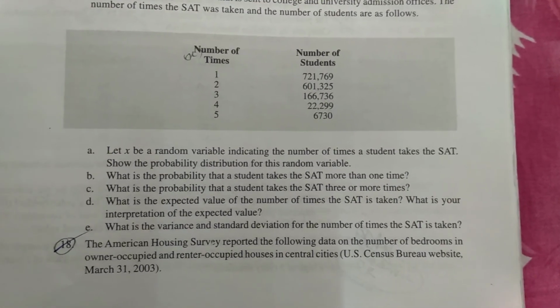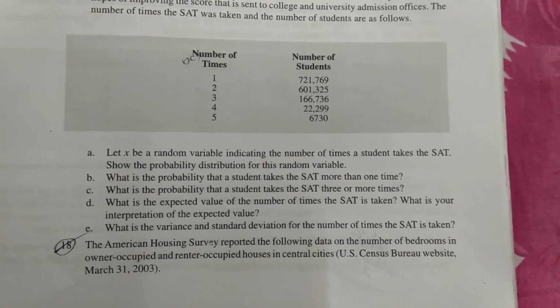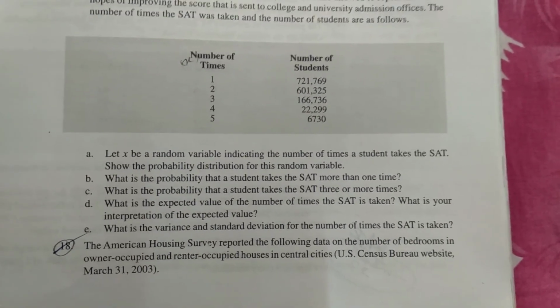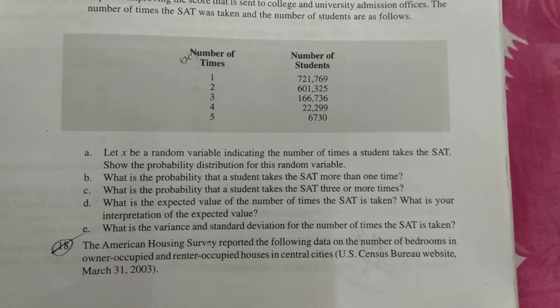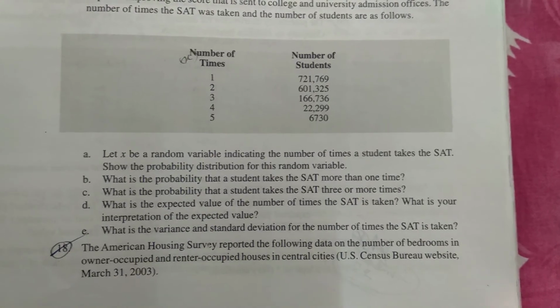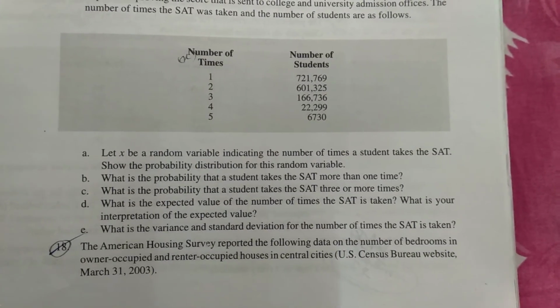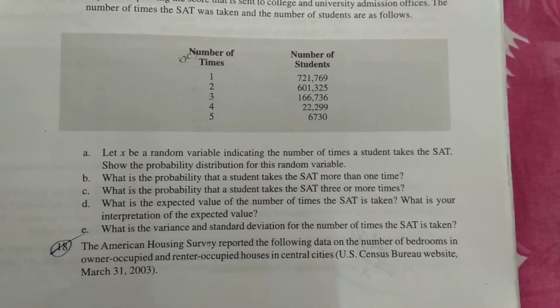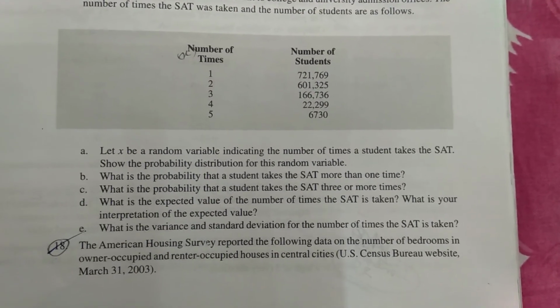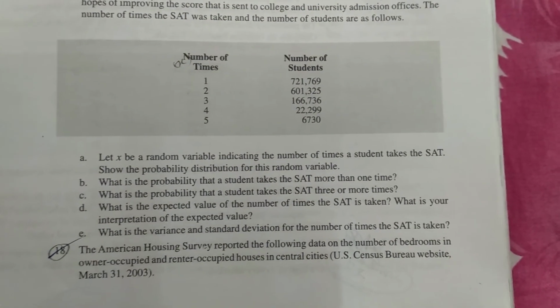Next, what is the probability that a student takes the SAT 3 or more times? What is the expected value of the number of times the SAT is taken? And what is your interpretation of the expected value? Next, what are the variance and standard deviation for the number of times the SAT is taken? Let's take the solution.